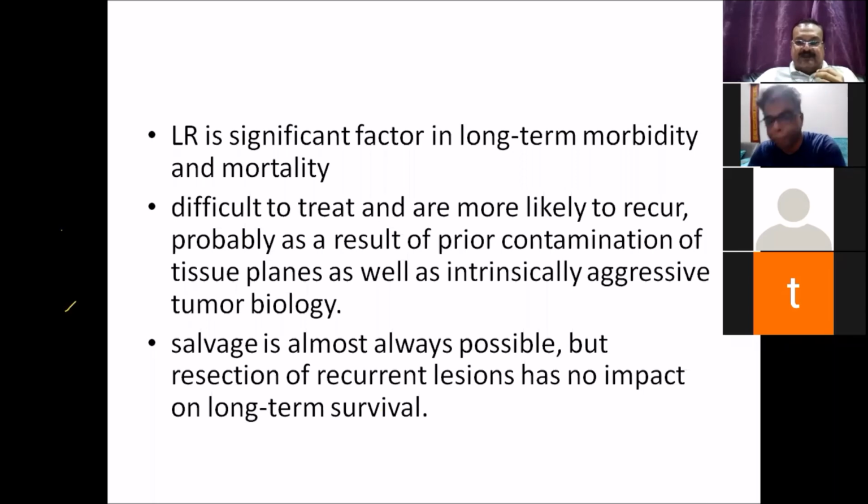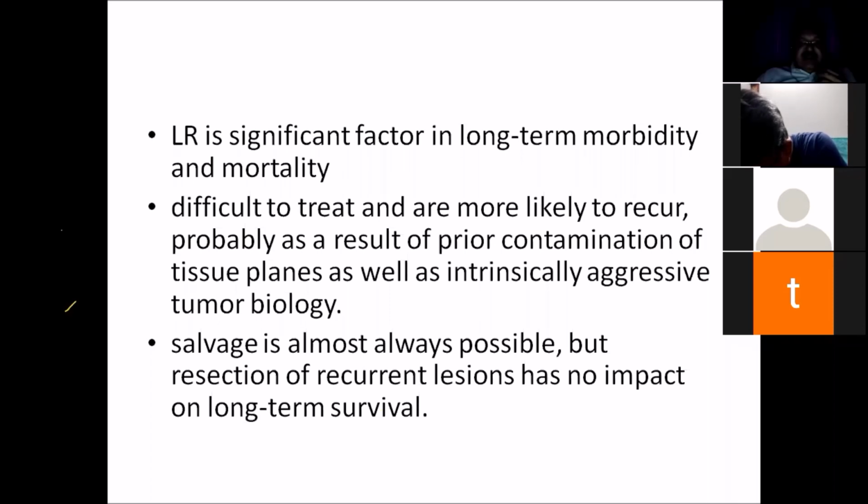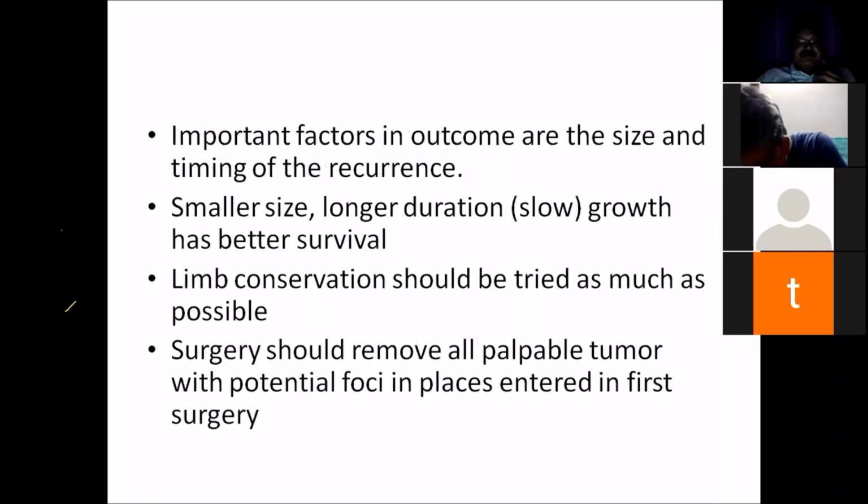So the survival is good in recurrent soft tissue sarcomas as well, because recurrences are not usually impacting the long-term survival. The important factor in outcome is the size and timing of recurrence. The recurrences which occur early are more likely to fail again. The recurrences which come late are more likely to do better. So smaller size, slow growth has better survival, and limb conservation should be tried as much as possible.